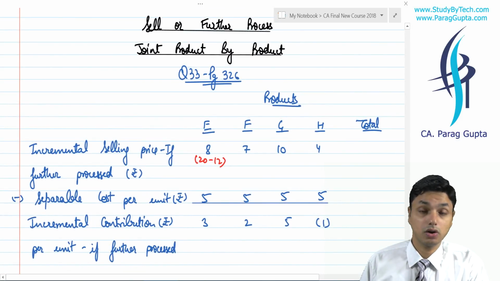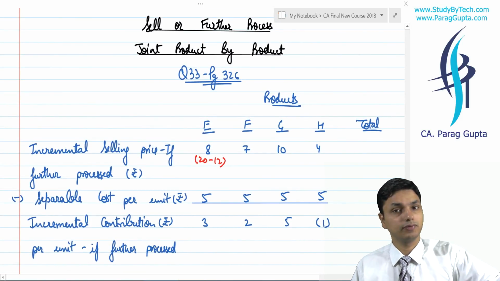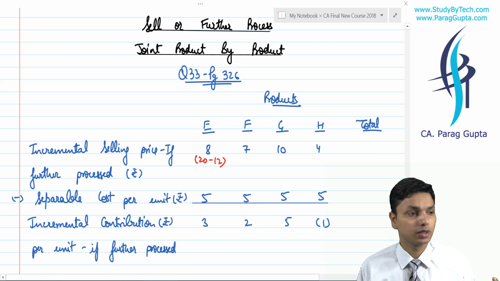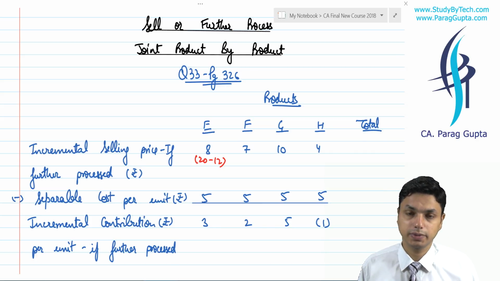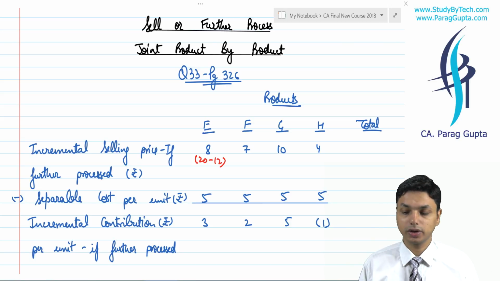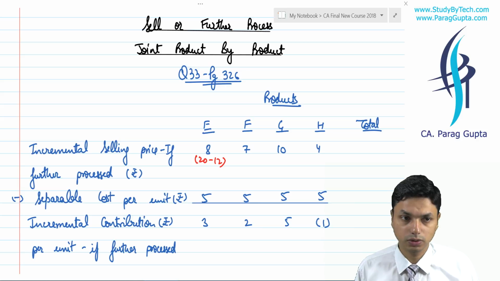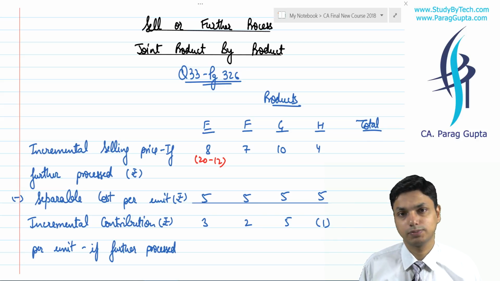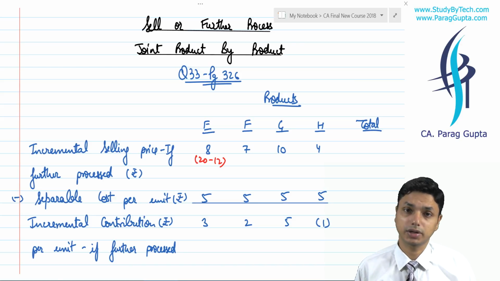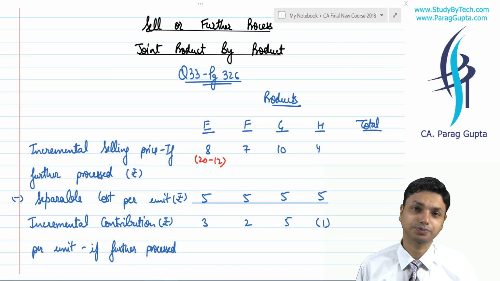Then it was sell or further process. It is another name for joint product, byproduct. I told you that there are certain components, material, labor etc. involved in a joint process. Through that joint process, several products are produced. Few of such products will be known as byproduct, few will be known as joint product. Wherever sale value is very low, we call that product a byproduct.